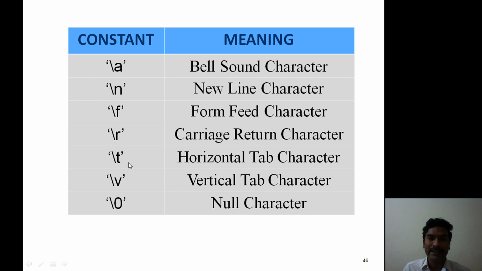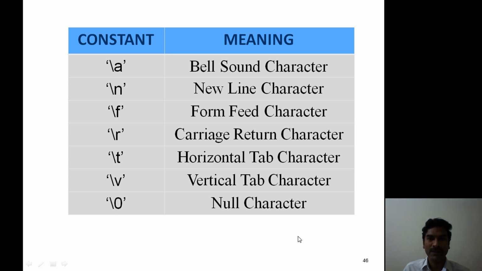Backslash t, horizontal tab character. Backslash v, vertical tab character. Backslash 0, null character. So every escape sequence character constant must start with a backslash character.